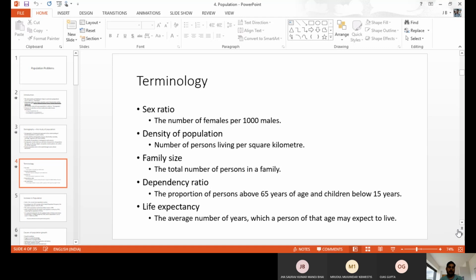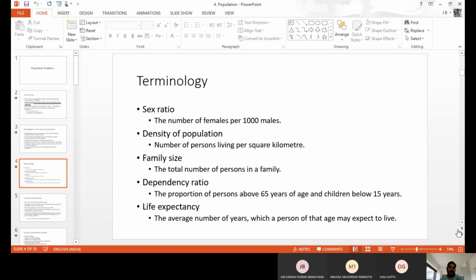Density of population is how many people are living per square kilometer. Family size is like 3 members, 4, 5 members; they count the average family size. It is also an important thing in demography. Dependency ratio covers people above 65 years or less than 18 years, which is also important in the population.